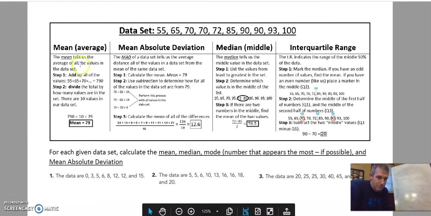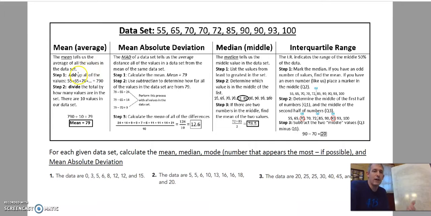Real quick, mean is the average, okay? Mean is where you add everything together and divide it by the number of numbers. Sometimes teachers will say, I'm mean because I'm making you add it all up. Add it all up and then divide it by the number of numbers. Mean absolute deviation, let's come back to that. Median is the middle number. So if you go through your data set, write it from least to greatest, find the middle number. Now if there's two numbers in the middle, you find the average of those two numbers. The mode is the number that happens the most. So if you find a number that happens more than any other, that's the mode.